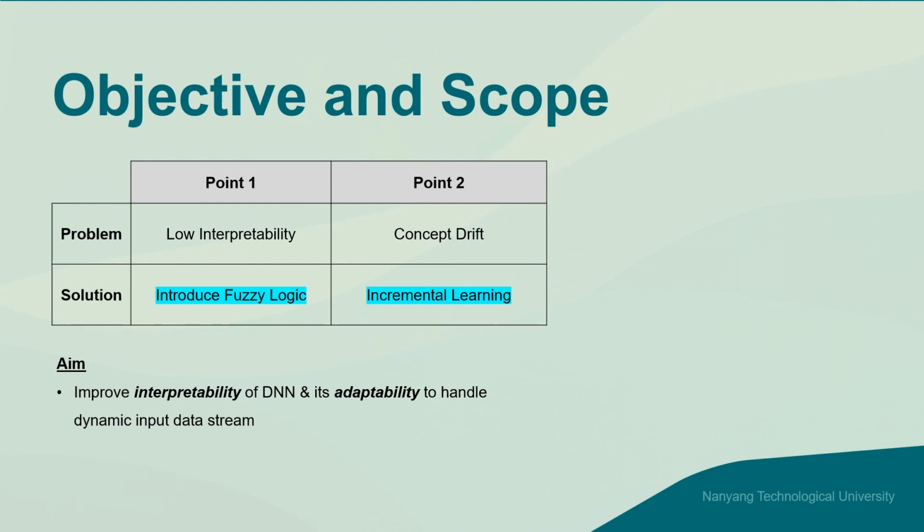Therefore, this project aims to improve the interpretability of the deep neural network by introducing fuzzy logic, which is an approach that allows a more human way of decision-making reasoning, and its adaptability to handle dynamic input data streams by introducing an incremental learning technique that allows the model to learn incrementally from new information.